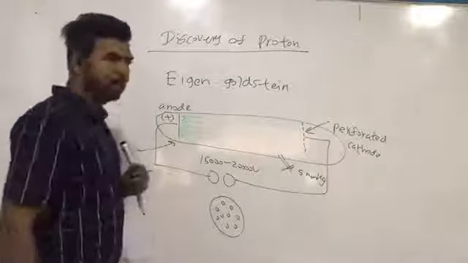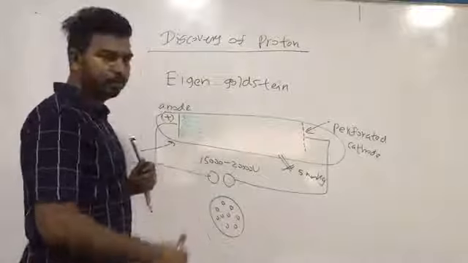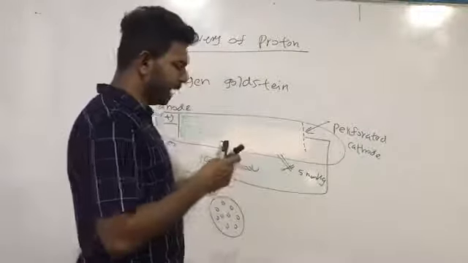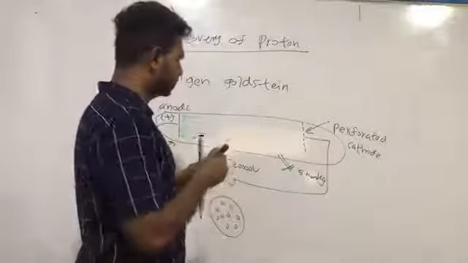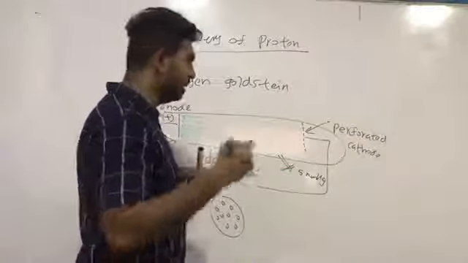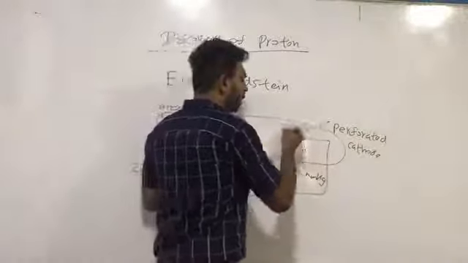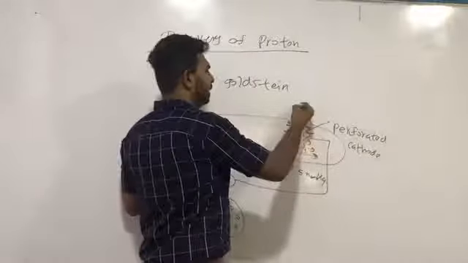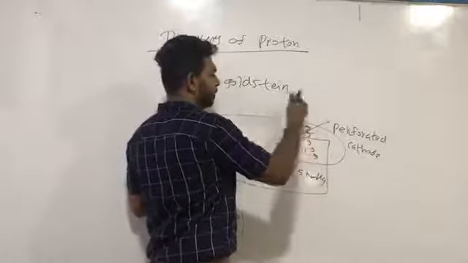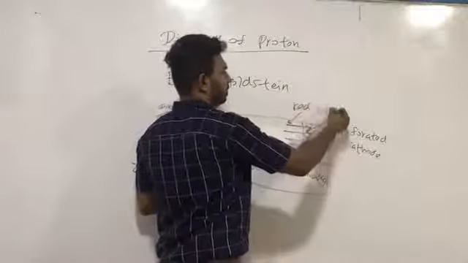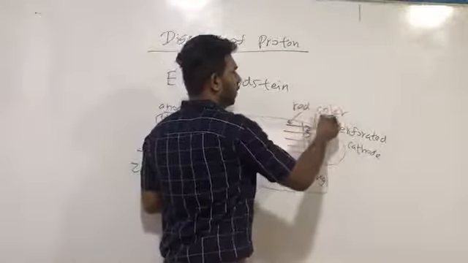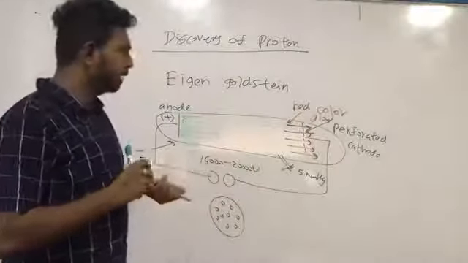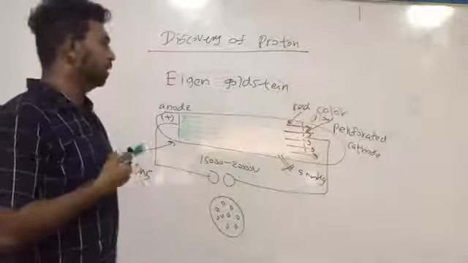There was a green color glow at the anode end, and after some time he observed a red color glow also by the side of the cathode end. He observed a new glow by the side of the perforated cathode.